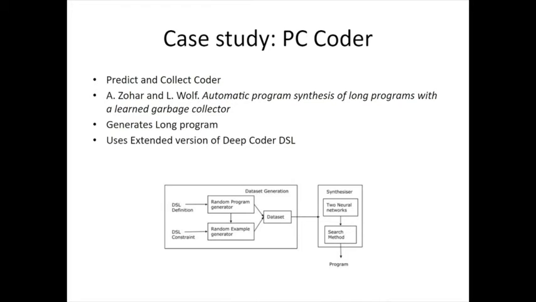The next one is PCCoder. It is an advancement of DeepCoder that generates longer programs. They use an extended version of the DeepCoder DSL and train two neural networks. The first neural network predicts the statement in the program, both the functions and operators. The second network is the learned garbage collector. It refines the program by predicting the variables that are eliminated. They show that PCCoder empirically proves to be a faster system than DeepCoder.